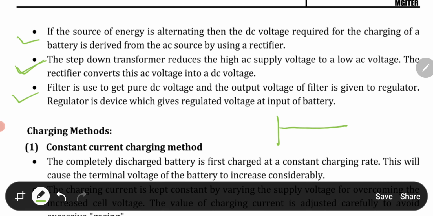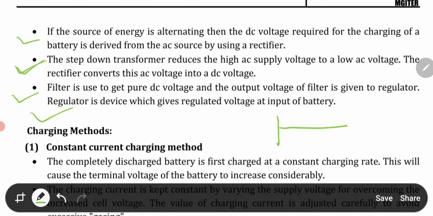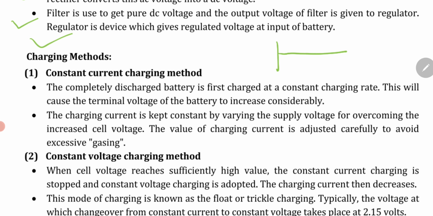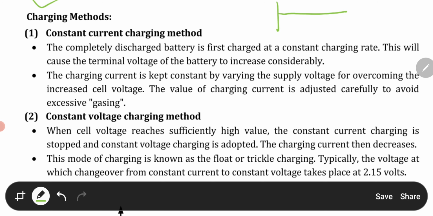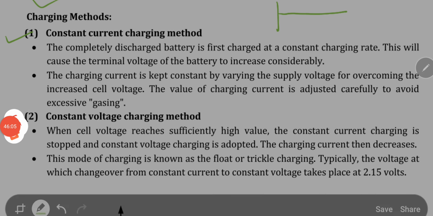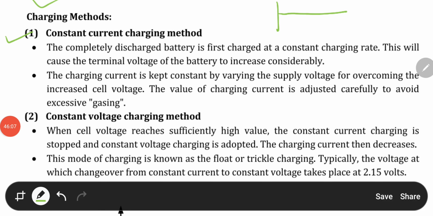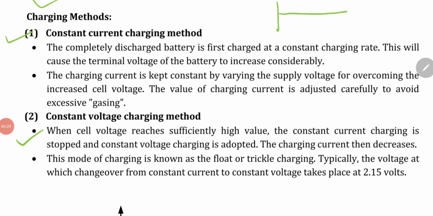It is then given to the regulator, and the regulator is a device which gives regulated voltage at the input of the battery. And there are some charging methods. The first is the constant current charging method, and the second is the constant voltage charging method.